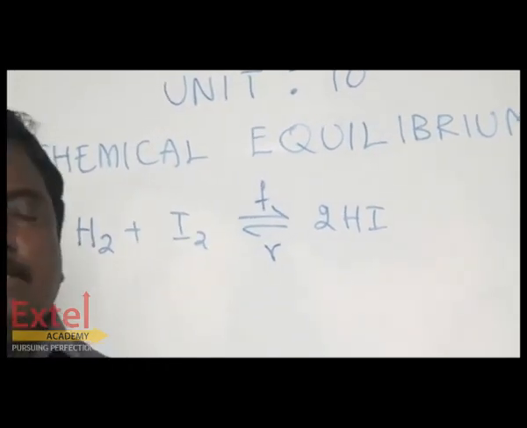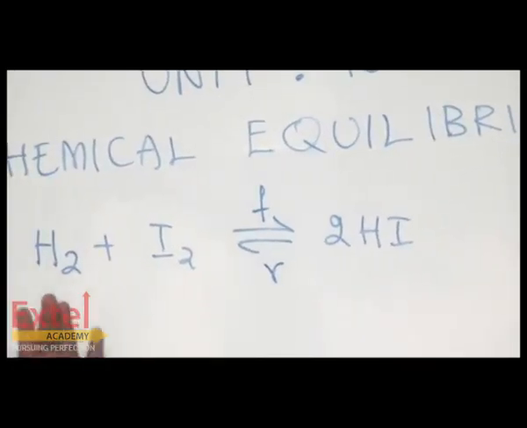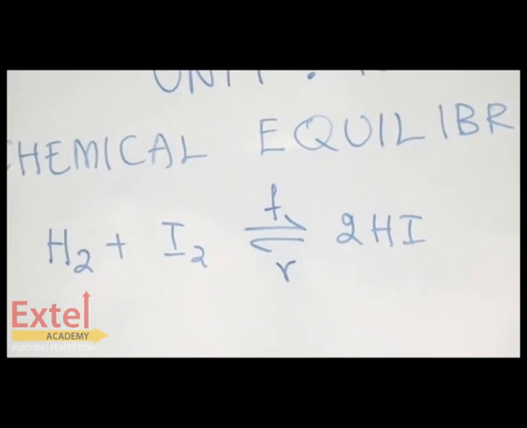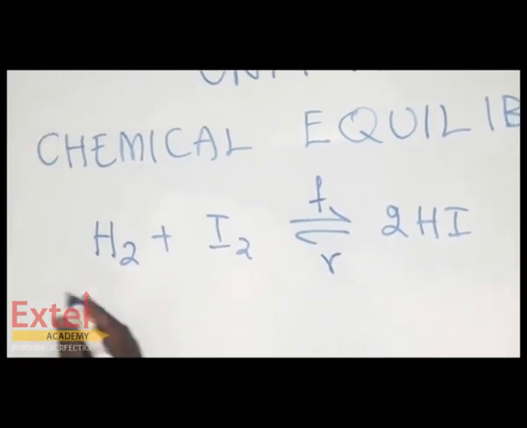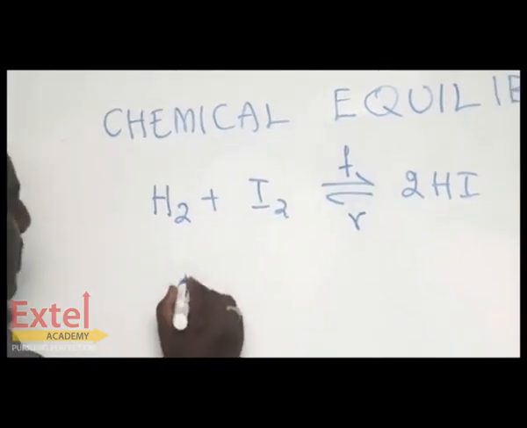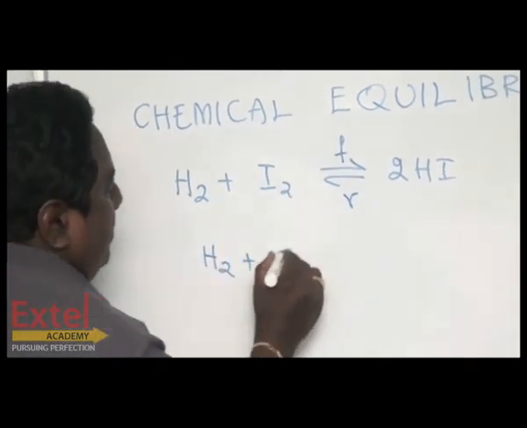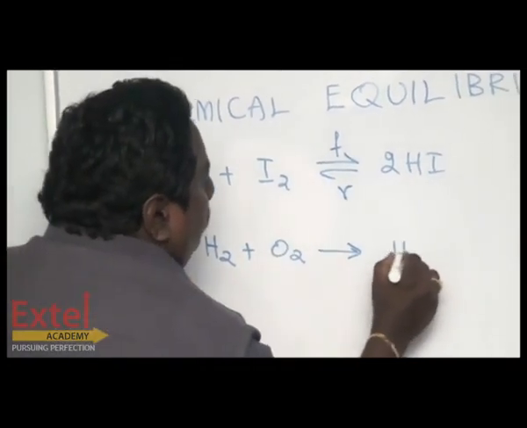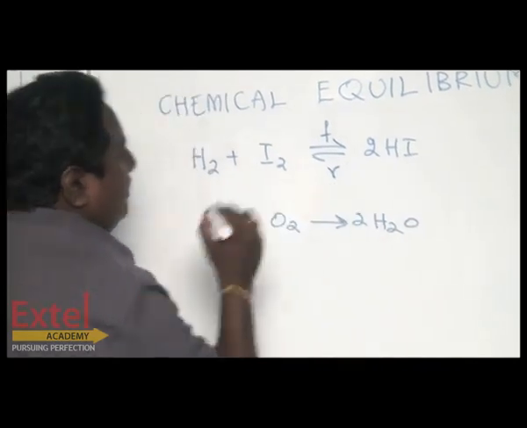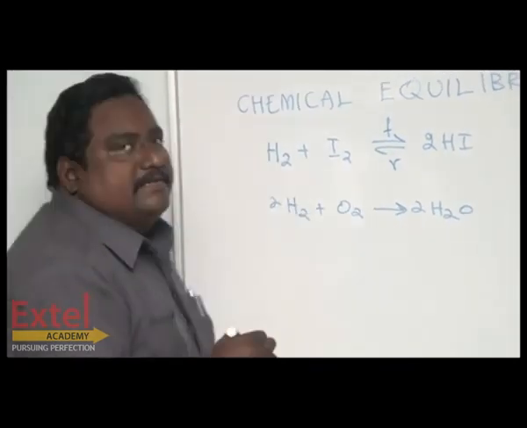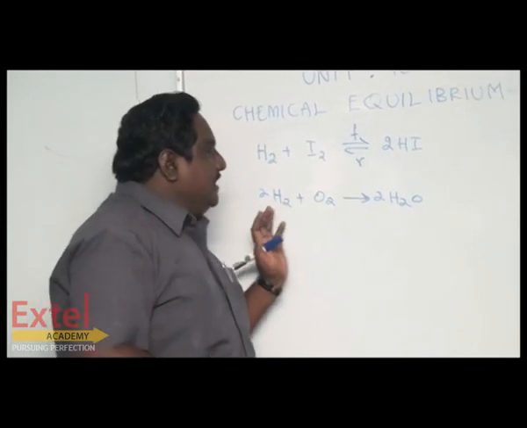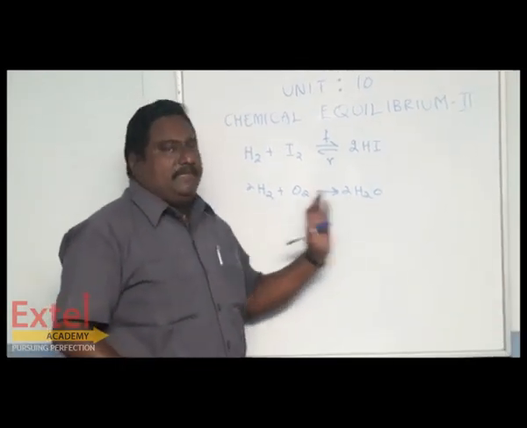The speciality here, I will explain with one example. Suppose hydrogen combines with oxygen to form two molecules of water, balanced like this. Suppose only one reaction takes place.